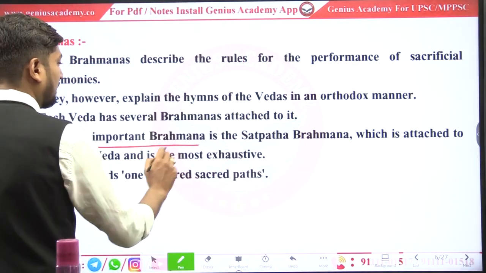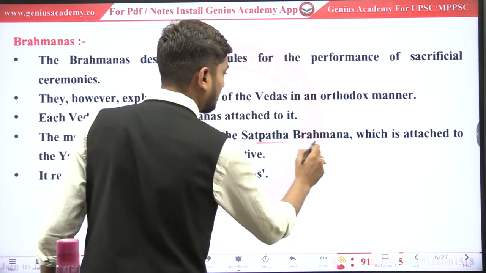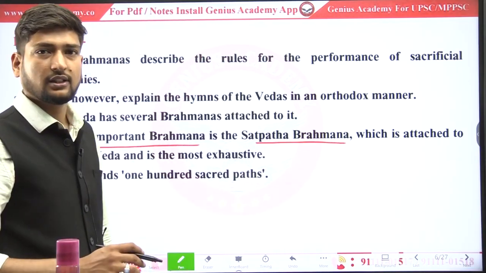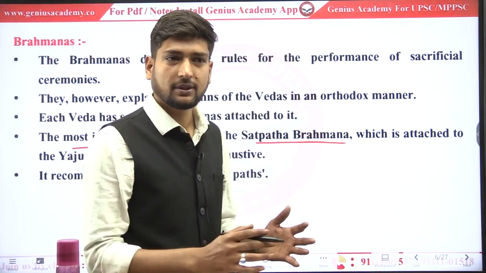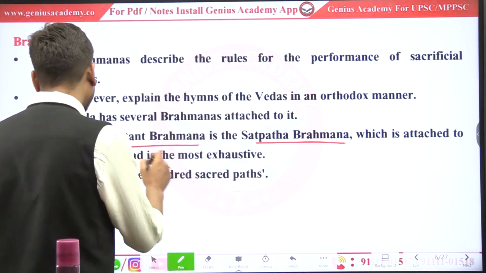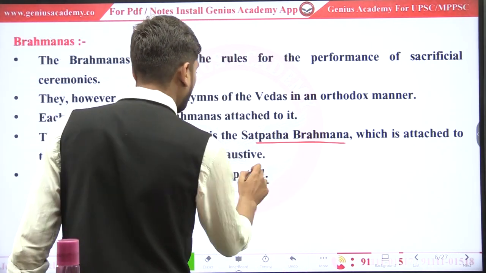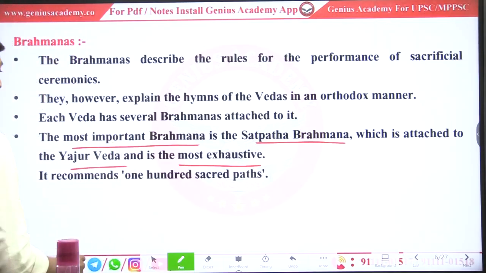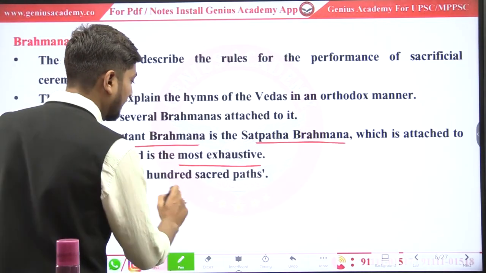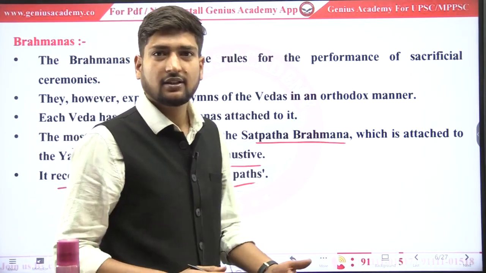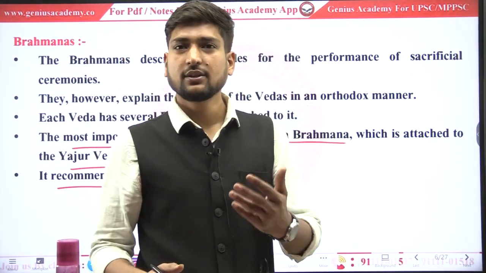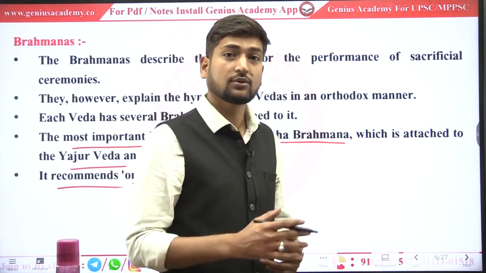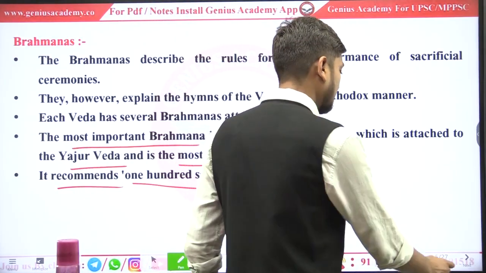So the most important brahmana is the Satapatha Brahmana. The most important Brahmana is the Satapatha Brahmana, which was linked with Yajurveda, and it is the most extensive brahmana which was given. It recommends 100 sacred paths. जो सेक्रेट पाथ से ये उनके 100 से ज्यादा तरीके बताता है. नेक्स्ट,